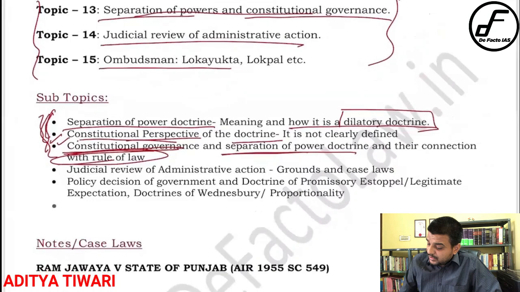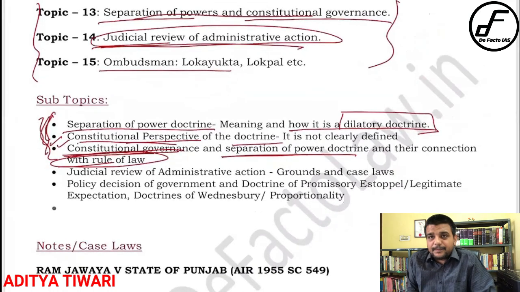Now if you go to the second topic, judicial review of administrative action. If you look at it, basically it says two things. First, what are the grounds of judicial review? And second, the various doctrines related to it. Those are the two things you have to study.